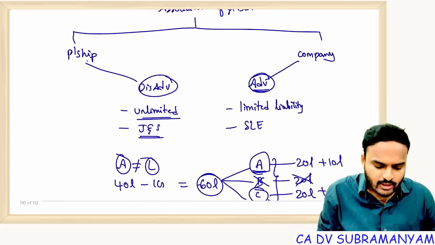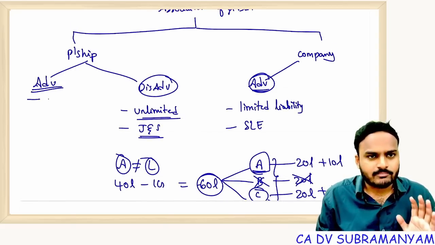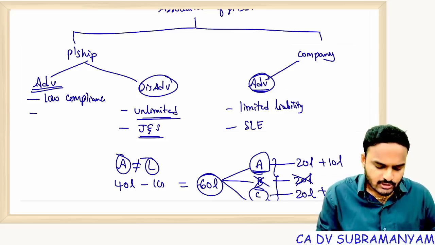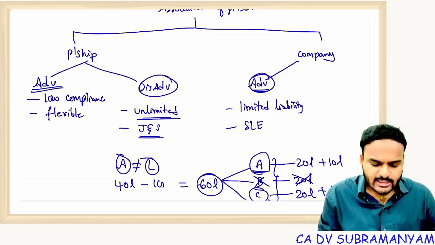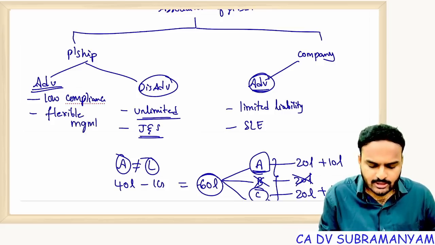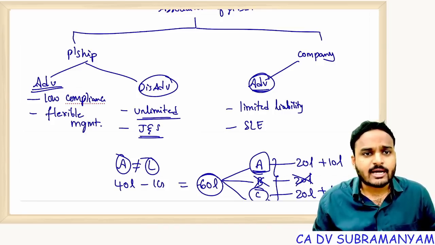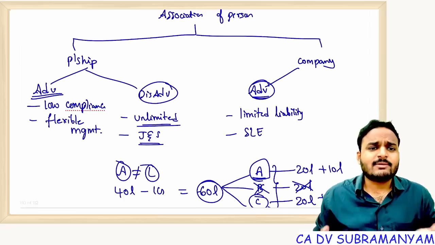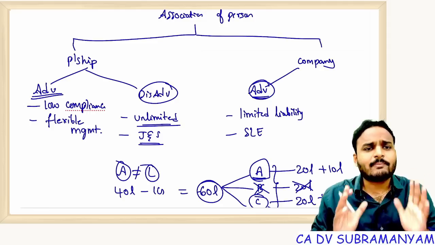But if you look at advantages, the biggest advantage in a partnership firm is that it is easy to form. That means compliance is very low, very minimum. And the management structure is highly flexible. Come on, tell me, who carries out business operations in a partnership firm? Partners. Who are the partners? They are the owners of the partnership. Correct?